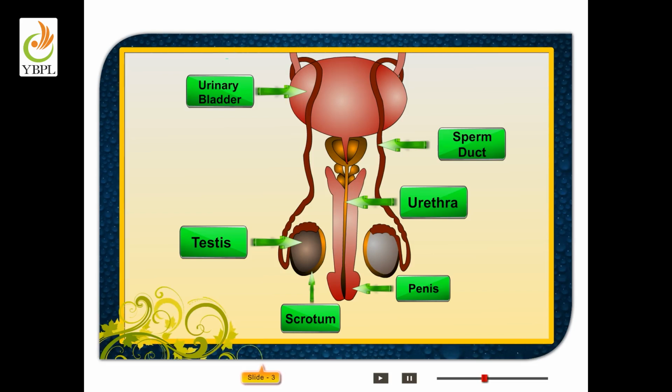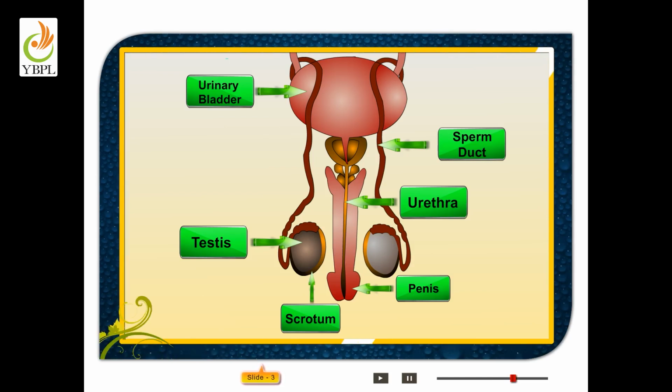Each sperm has a head, a middle piece and a tail. The tail helps the sperm to move. Two narrow ducts called vas deferens or sperm ducts join the testis to the urethra. These ducts carry sperms to the urethra by the muscular action of the wall. The seminal vesicles produce a fluid which mixes with the sperm and is called semen.